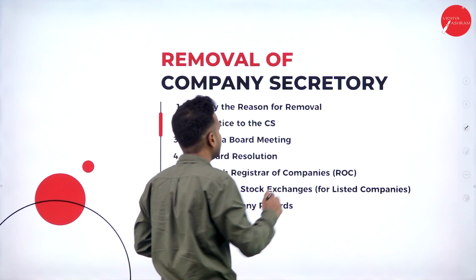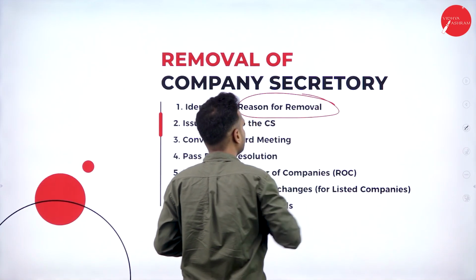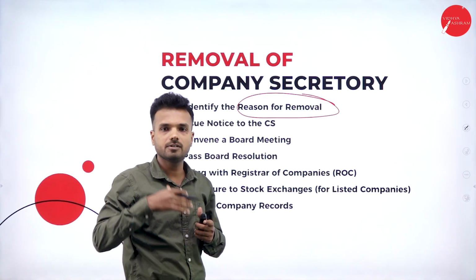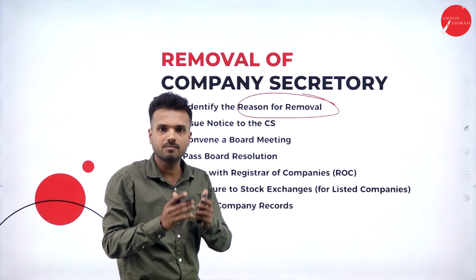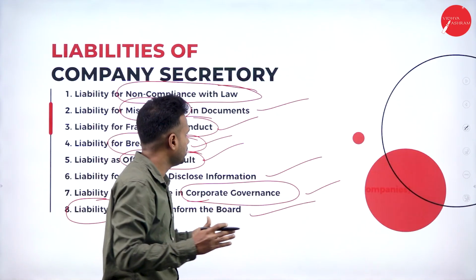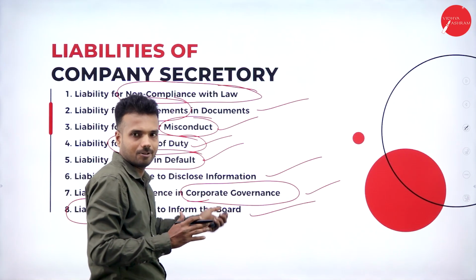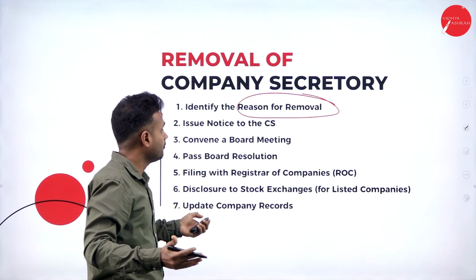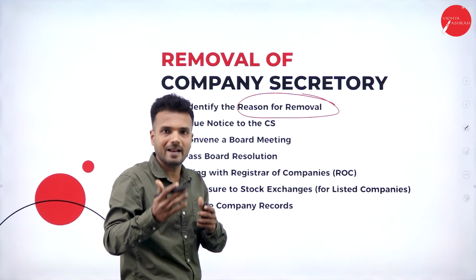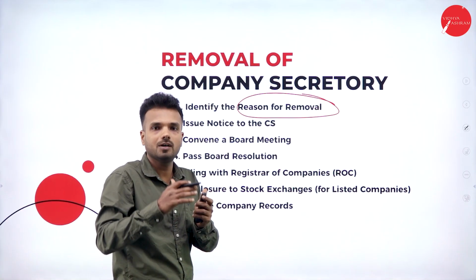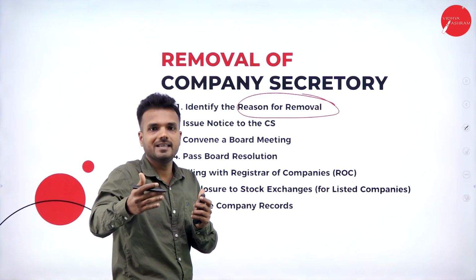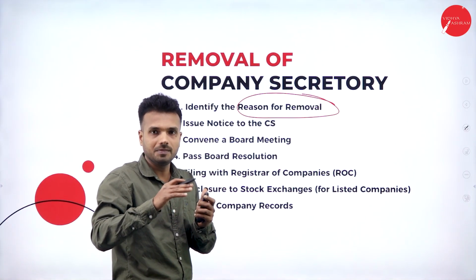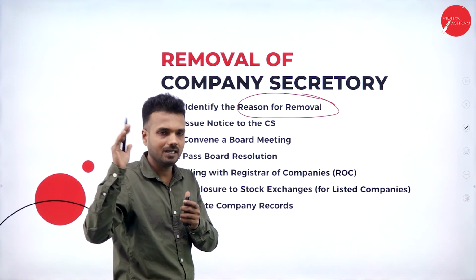Firstly, we are going to identify the reason for removal. Why exactly are we going to remove the company secretary from my organization? There must be a valid reason. What if he doesn't follow, he is not liable for all these things? We can remove him. What if he has been involved in malpractice? What if he is not transparent to the organization or to the shareholders? In these cases we can remove him from the company.